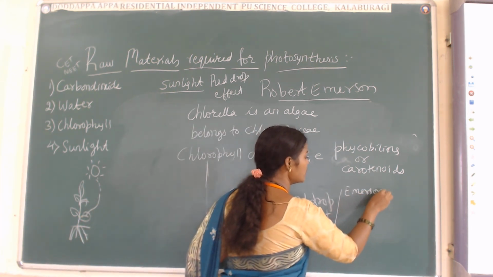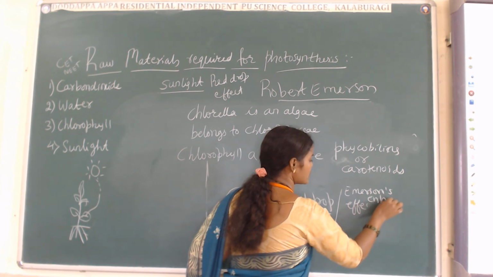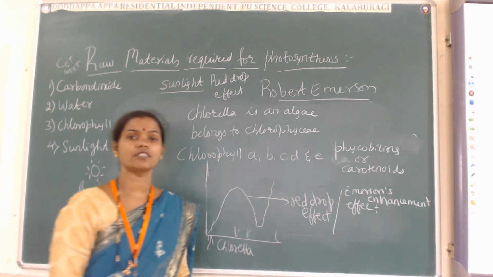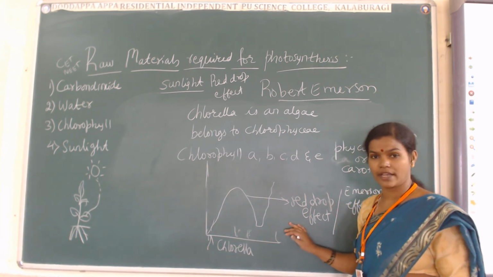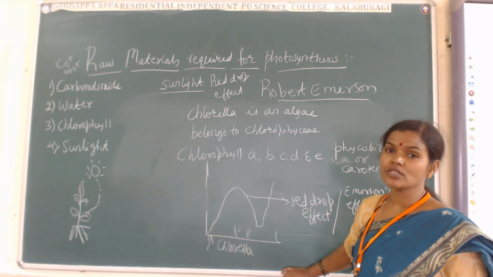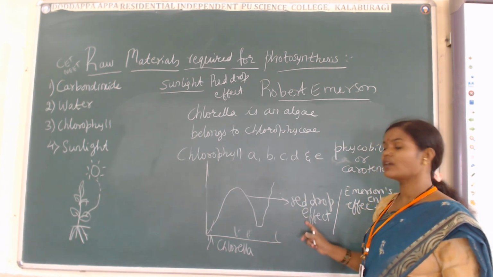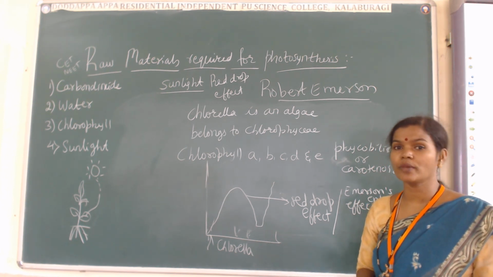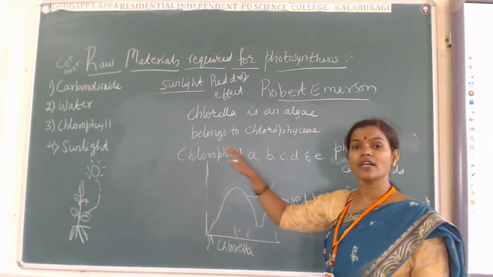Very important for the NEET and the CET. Emerson enhancement effect. So once again I will repeat, there is a drop in the red wavelength range when the sunlight is absent. During that, the photosynthesis rate is going to become low, and that effect is called what? Red drop effect, or it is also called the Emerson enhancement effect. Understood?